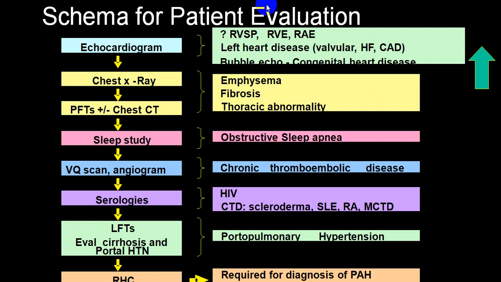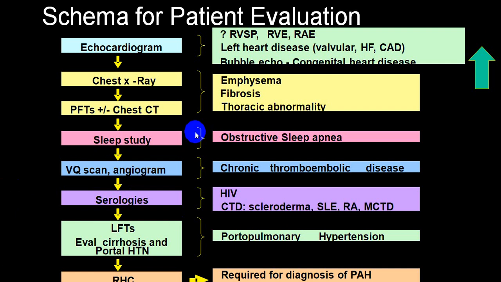Now, while ruling out group 3, chest X-ray, PFT and chest CT will be helpful. Obstructive, restrictive, you can even add a DLCO test, etc., to find out obstructive, restrictive and mixed groups of disorders. And if you want to identify what we call group 4, then you will have to go for a VQ scan and pulmonary angiography combined with CT or MRI.